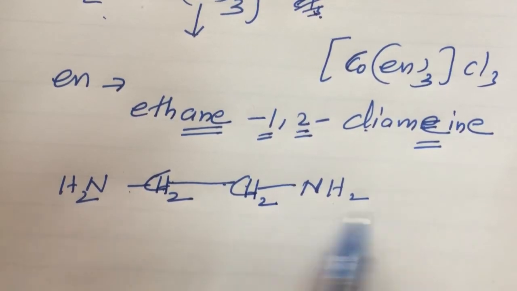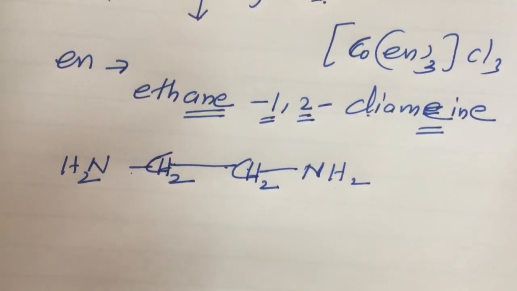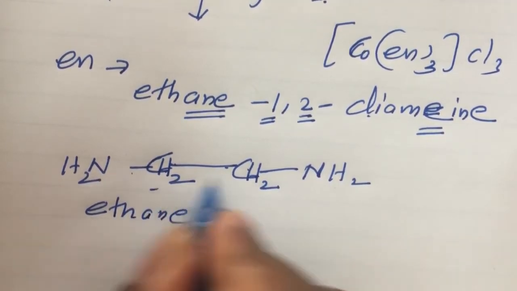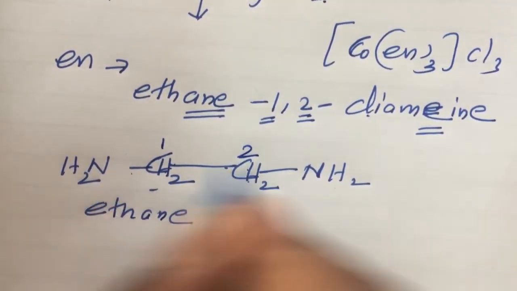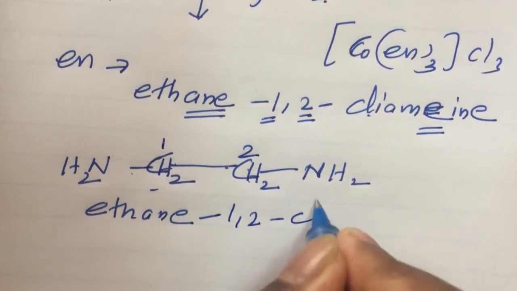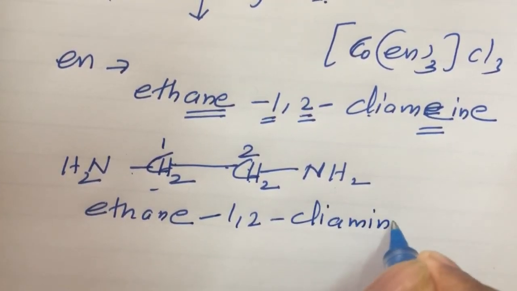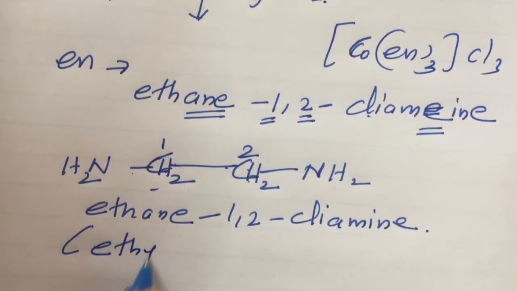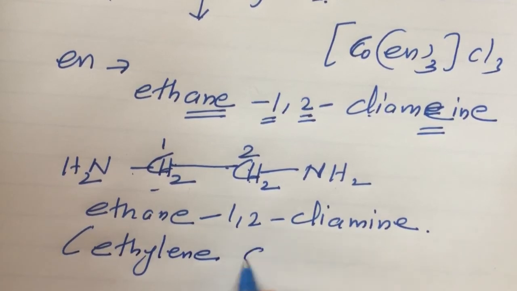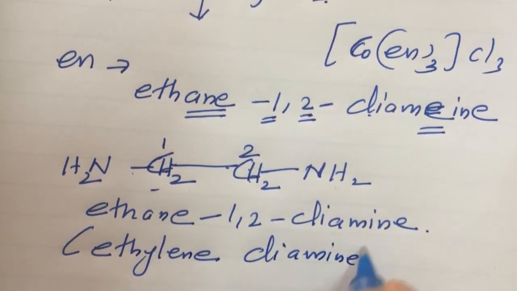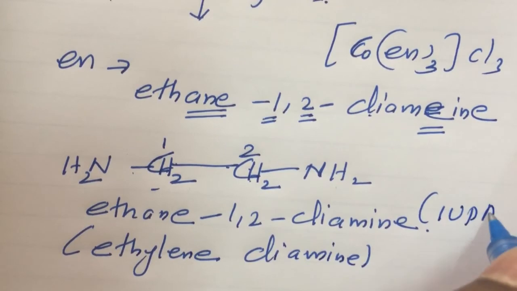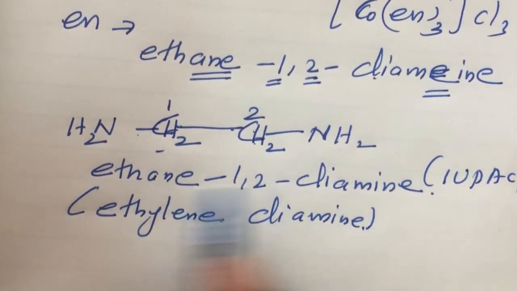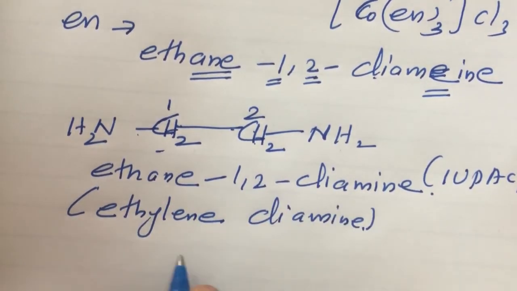This ligand is called ethane 1,2 diamine. This is the IUPAC name; the common name is ethylene diamine.